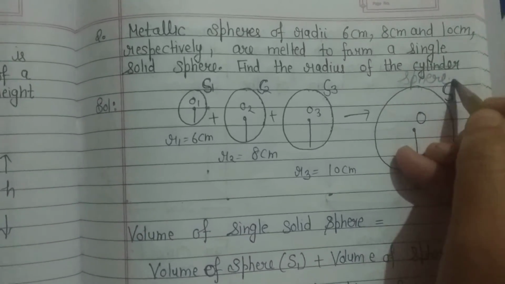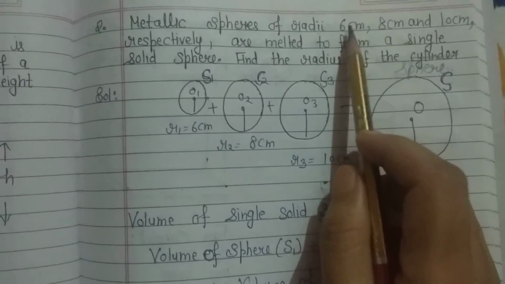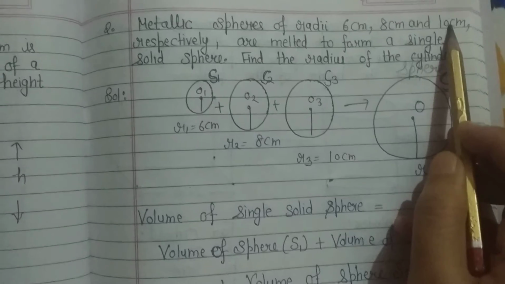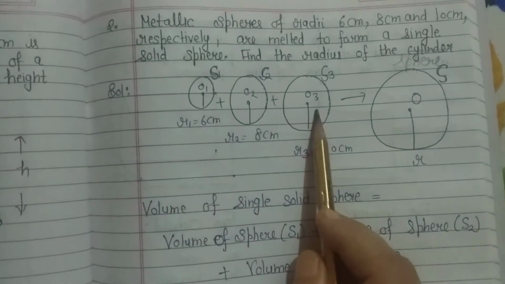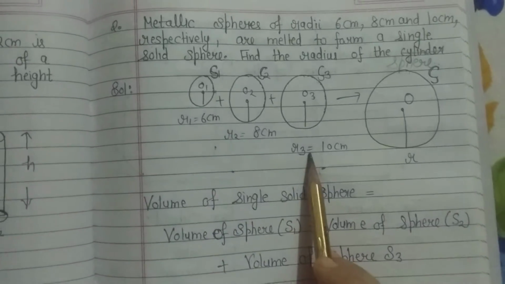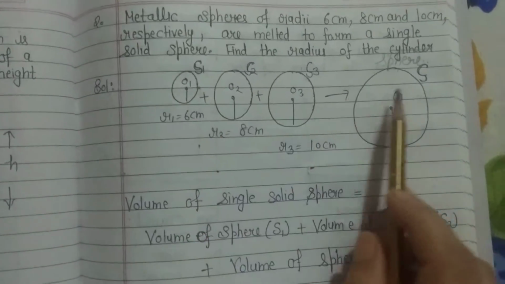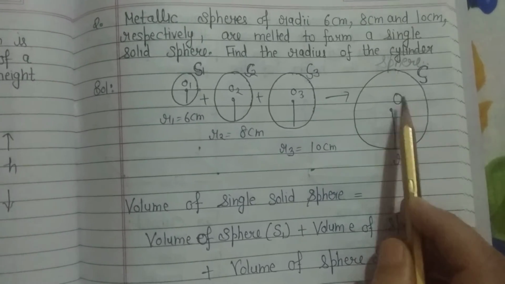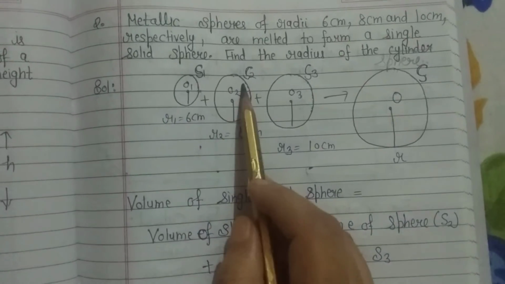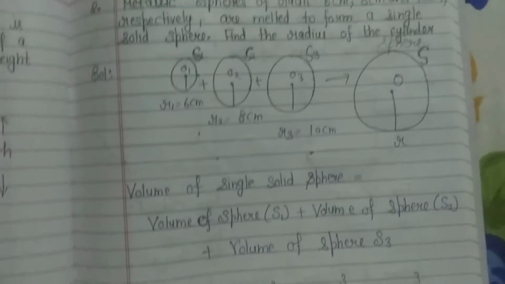Now the three spheres of radii 6 centimeter, 8 centimeter and 10 centimeter, it means all are different. I have taken R1, R2, R3. All three are melted and form a single sphere, and I have taken its radius as R, and the spheres as S1, S2, S3 and S.